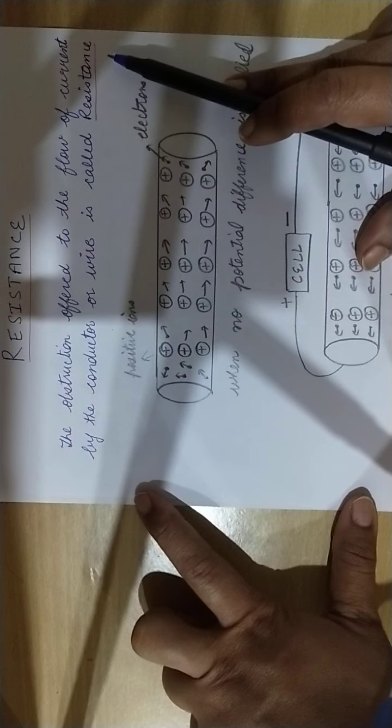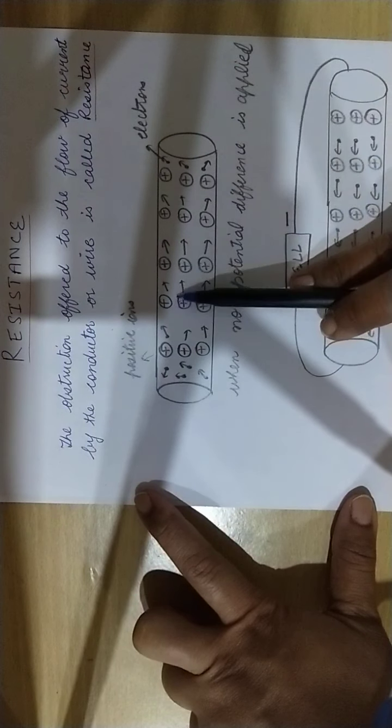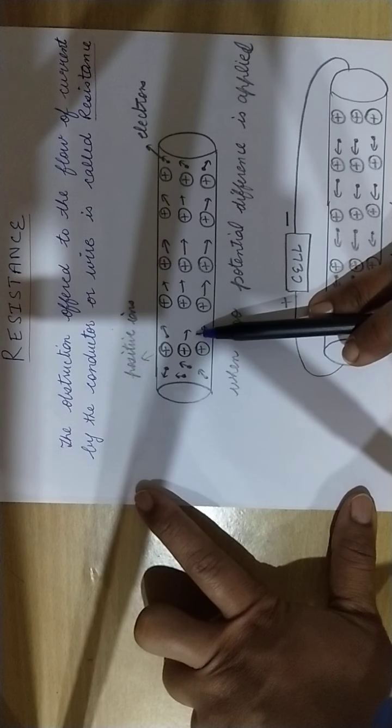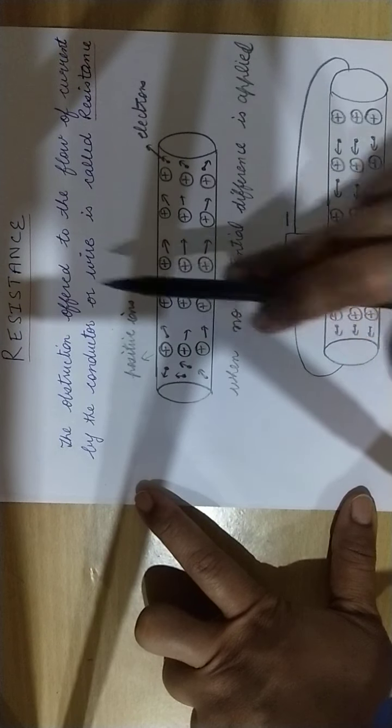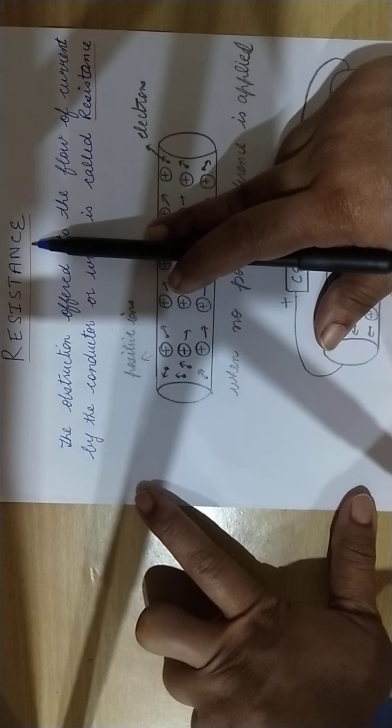Current always flows through the wire, and sometimes the wire will experience some obstruction. That obstruction is called resistance. रोकना मतलब वो करंट को रोकती है, that is called resistance, right?